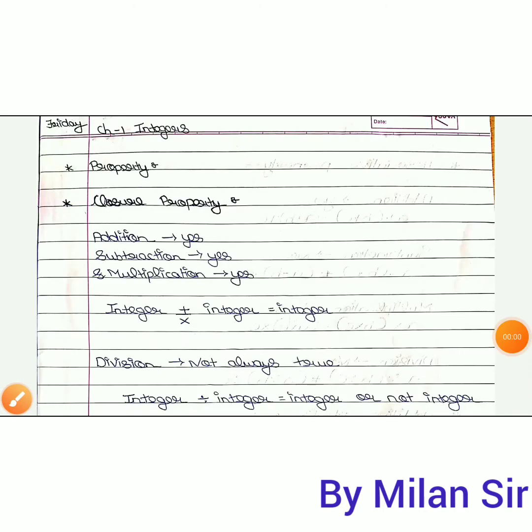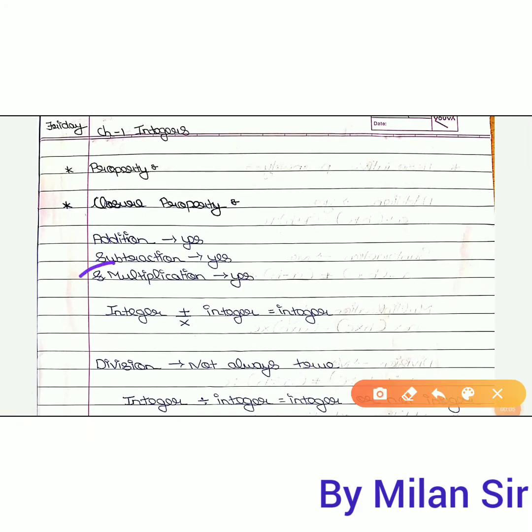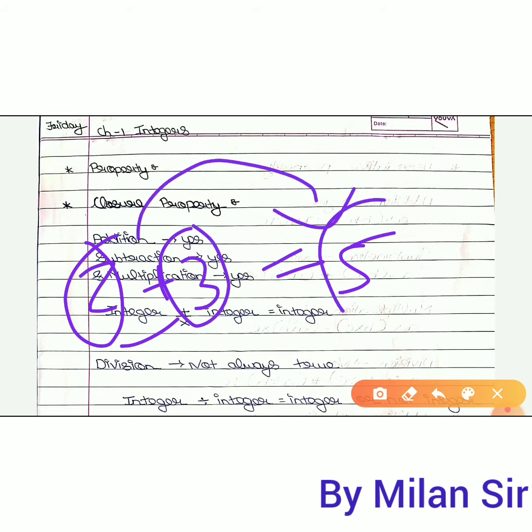For example, if we take two integer numbers, 2 and 3, and use addition, 2 plus 3, the answer is 5. Here we take two integer numbers and also get an integer as the answer. So this is the closure property. Addition is closed under the integer numbers.